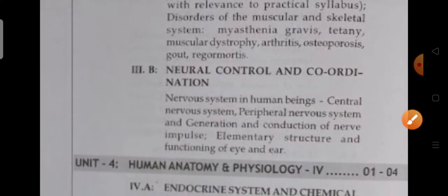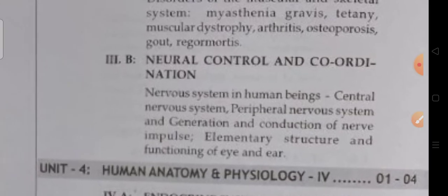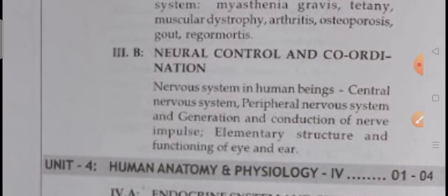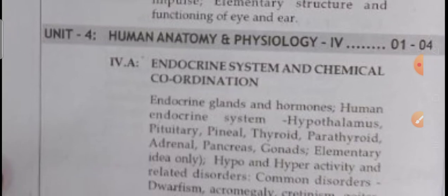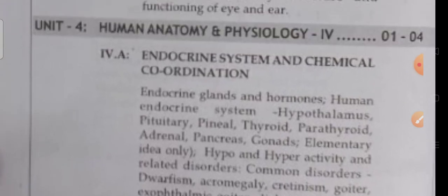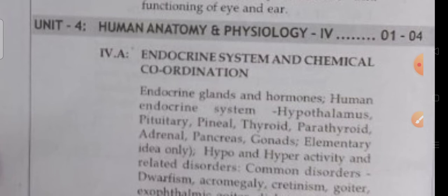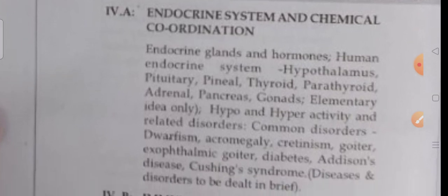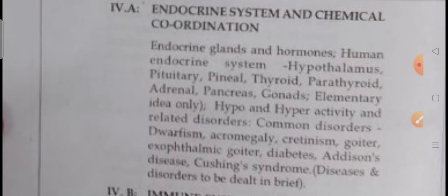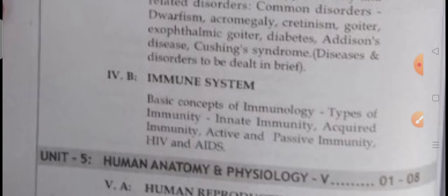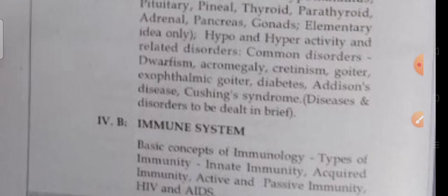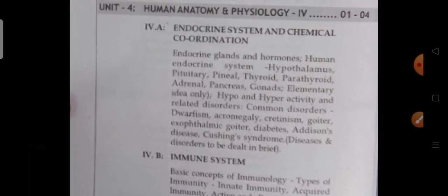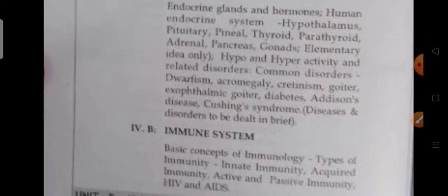Next, this is neural control and coordination. Next, the fourth one is human anatomy and physiology 4. In this also two partitions will be there: 4A and 4B. Endocrine system and chemical coordination: endocrine glands, hormones and everything, starting with the hypothalamus, like glands. Next, 4B is the immune system: types of immunity, innate immunity, this is all easy only. The fourth unit has two partitions: endocrine system and chemical coordination, and immune system.